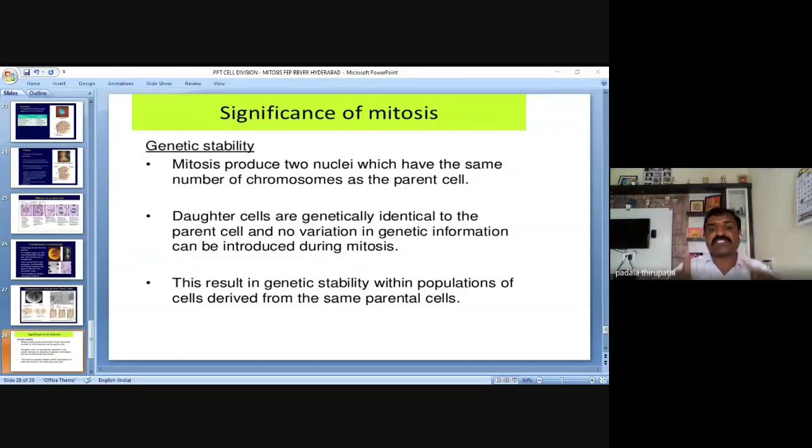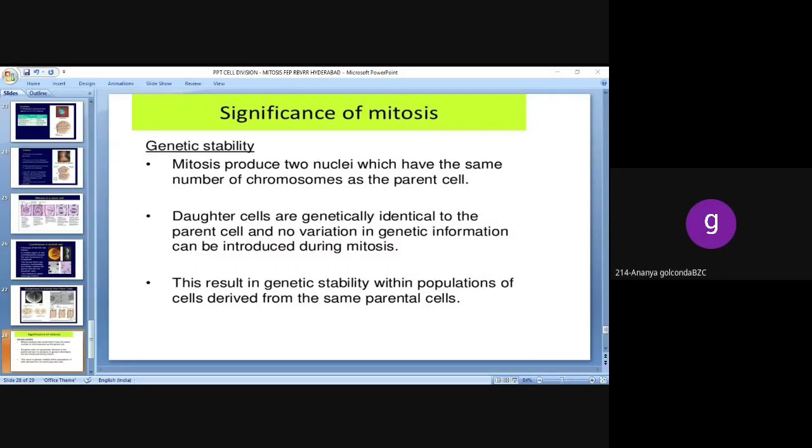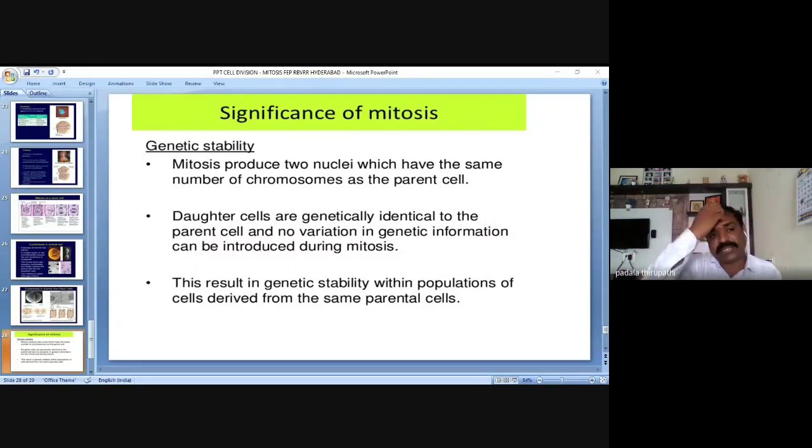And daughter cells are genetically identical to the parent cell, and no variation in genetic information can be introduced during mitosis. This results in genetic stability within populations of cells derived from the same parental cell. I hope you clearly understood about these 3 points. Yes. Then the next point is growth.